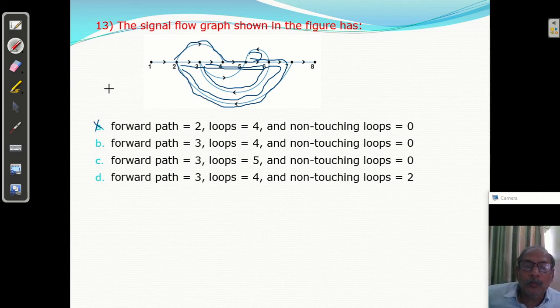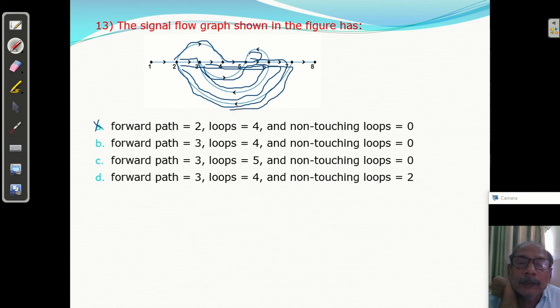So we have 4 loops, and yes, we have one more loop. I will start from 2 like this. 2, this one, this, then this, then this, then this.